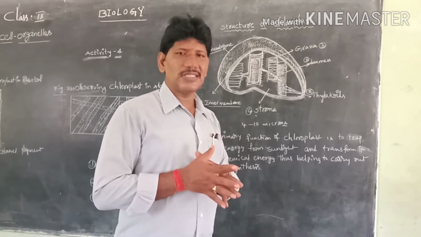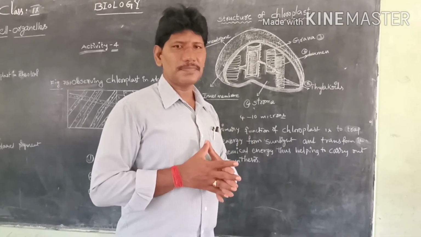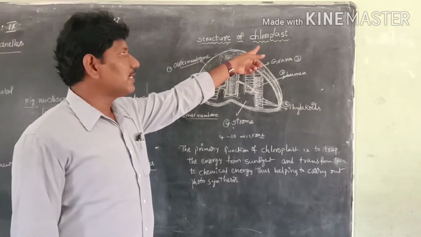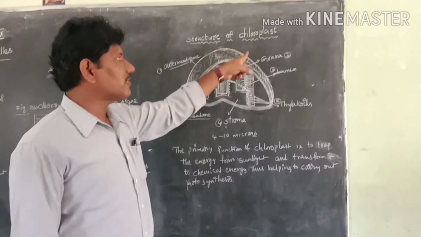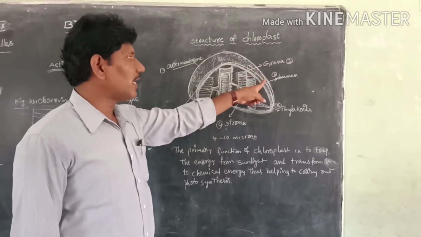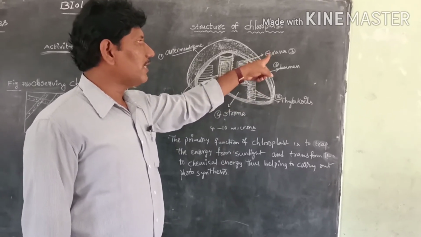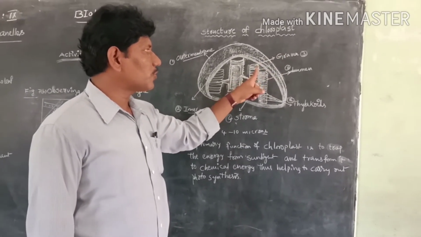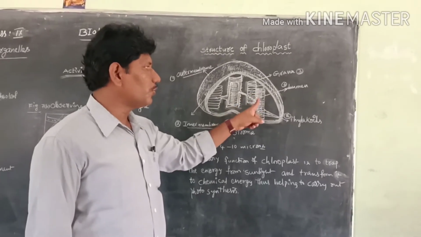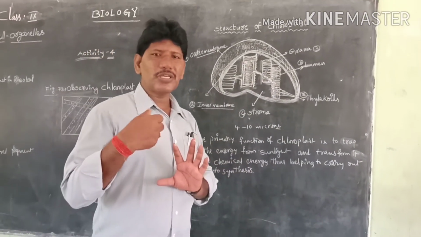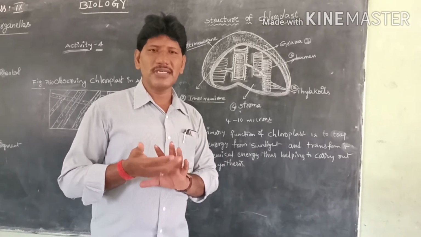During photosynthesis, it is a very important function. So how does it occur? During the daytime, when sunlight is available and falls on the leaves, which usually have a large number of chloroplasts, the grana trap the solar energy and convert it into chemical energy. That means the light energy is converted into chemical compounds like carbohydrates, proteins and fats.